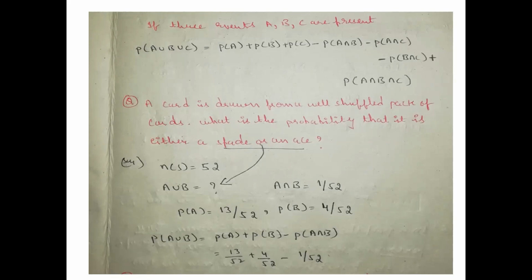If there is diamond also, then we have to take another problem with 3 events: spade, diamond, ace. If they say either, then also we have to take 1/52, not 2/52. Listen to me. They are saying either we have to take spade, ace, and according to you, diamond. Either means we have to take one of the parts only, not all the parts. Suppose any two, then you can take 2/52.